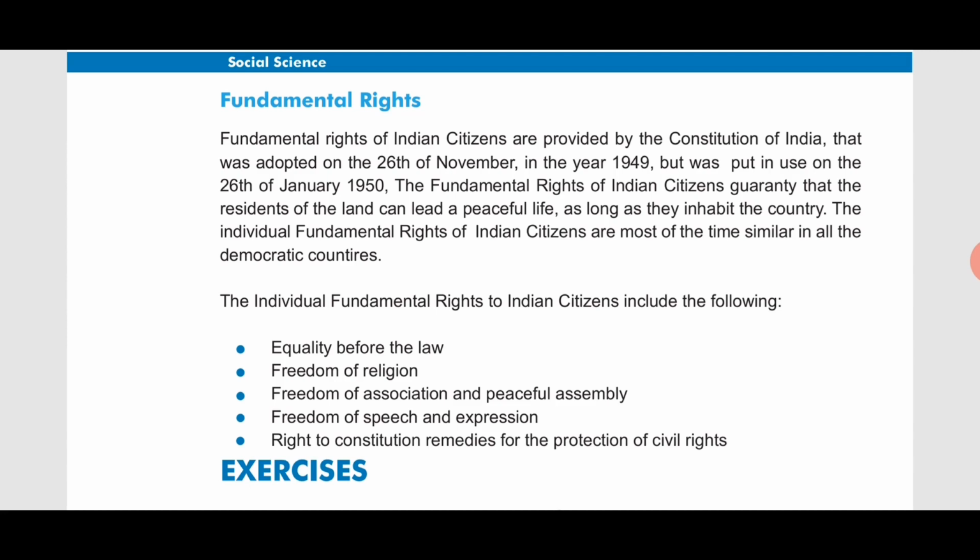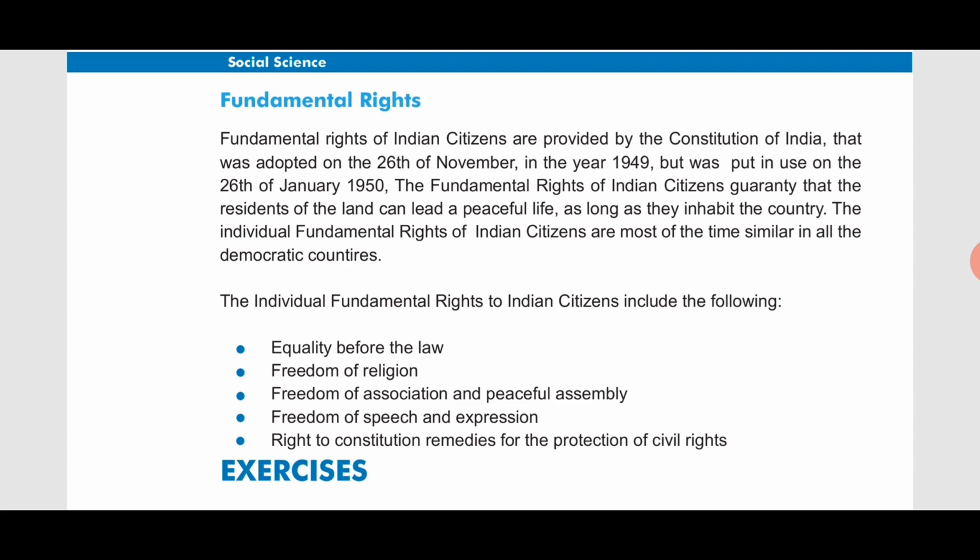First one is equality before the law. In the eyes of law, everyone is the same, as I have discussed, whether a person is male or female, rich or poor, whether he belongs to any caste or religion, Hindu, Muslim, Christian, Sikh, he is the same in the eyes of law. Then it is freedom of religion.